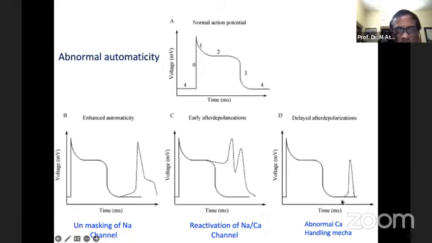Depending on the appearance of such abnormal automaticity at different parts of the action potential, there is different nomenclature, and all these abnormal appearances of automaticity can give abnormal ECG or different types of arrhythmia.